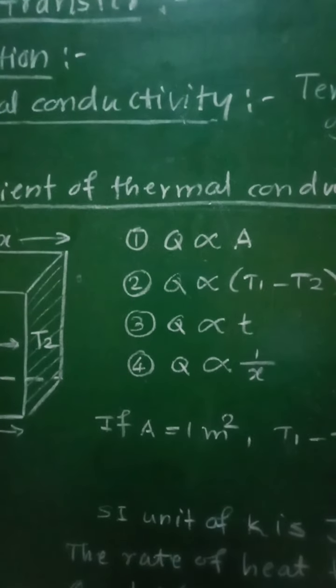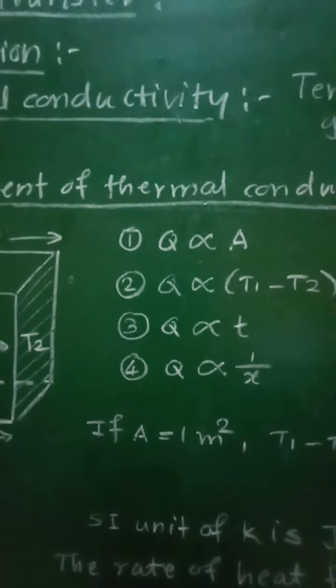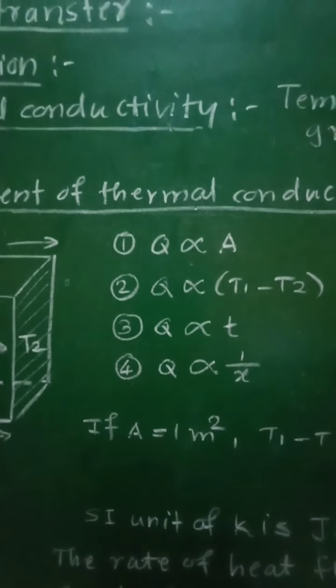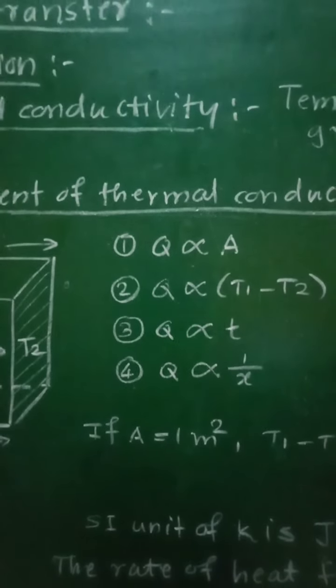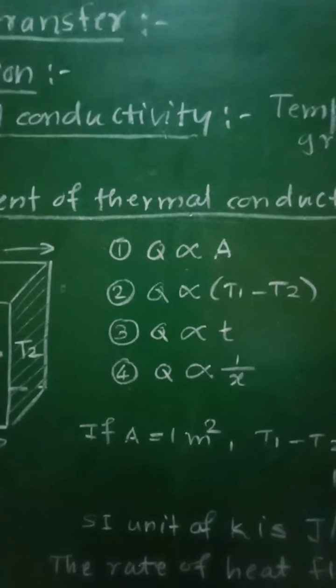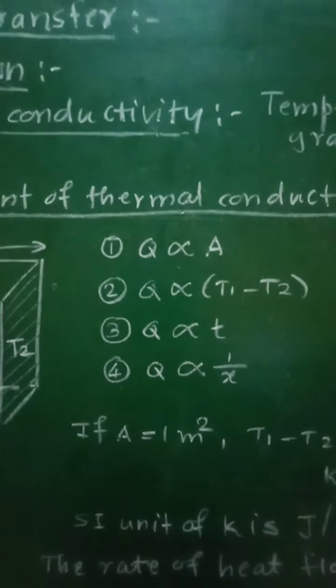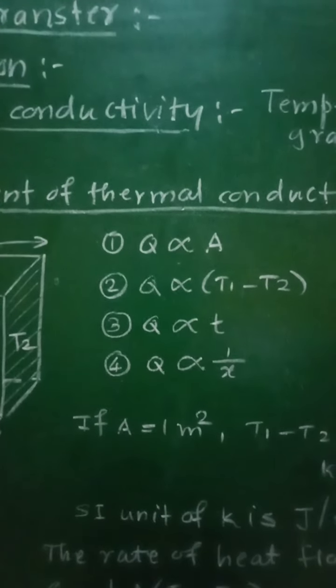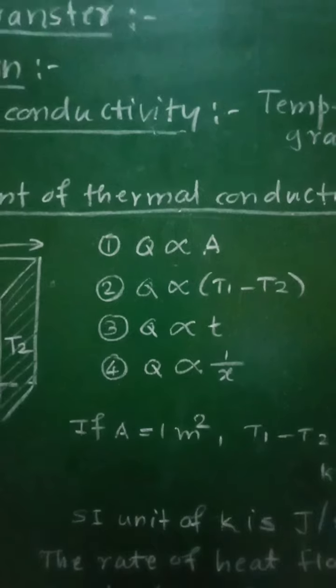Now this temperature will be larger for those sections of the rod which are close to the hot end. Then the temperature falls towards the cold end, and after some time, due to this conduction process, a stage will be reached at which all the sections will be having constant temperature.